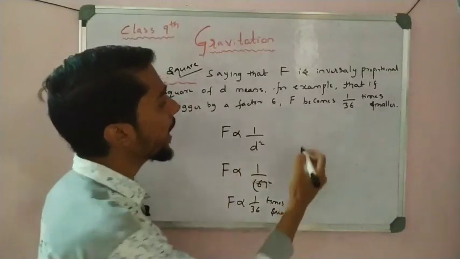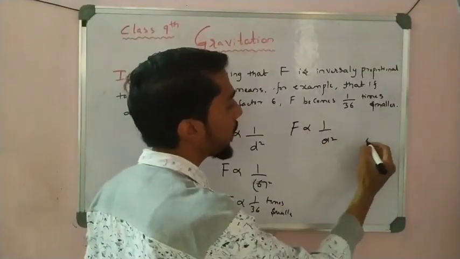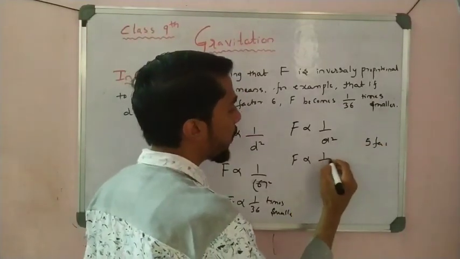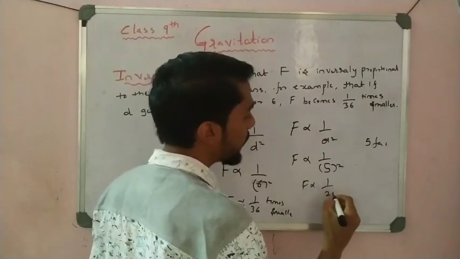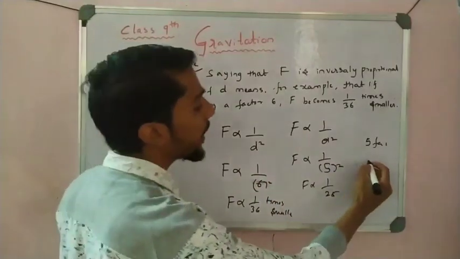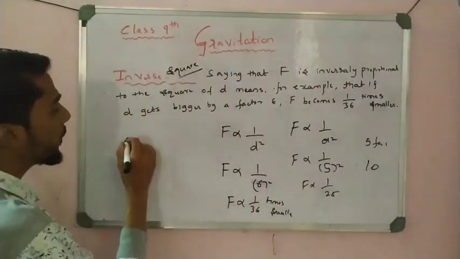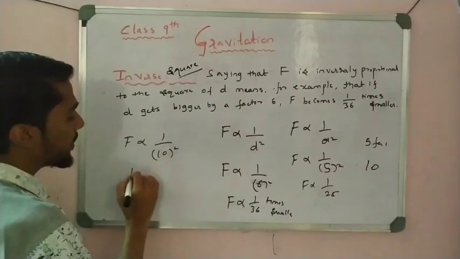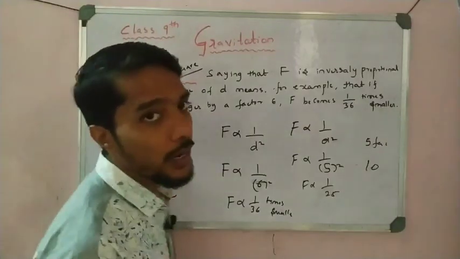Whenever, for example, I increase the distance by a factor of 5, what happens to the force? The force is now 1 by 5 square, that is 1 by 25 times smaller. If I increase the distance by a factor of 10, what is the force? You are right, 1 by 100, simple. F is equal to 1 by 10 square, so F is equal to 1 by 100. That is the inverse square law, students.